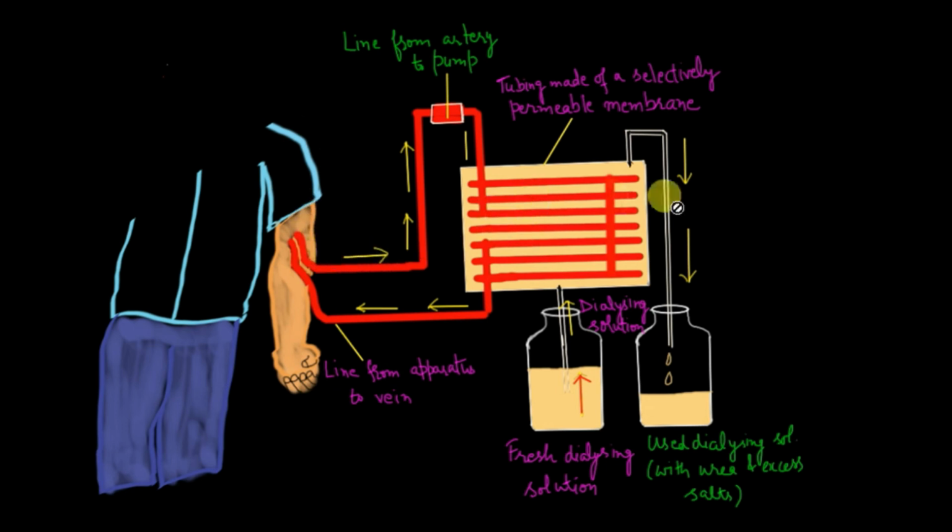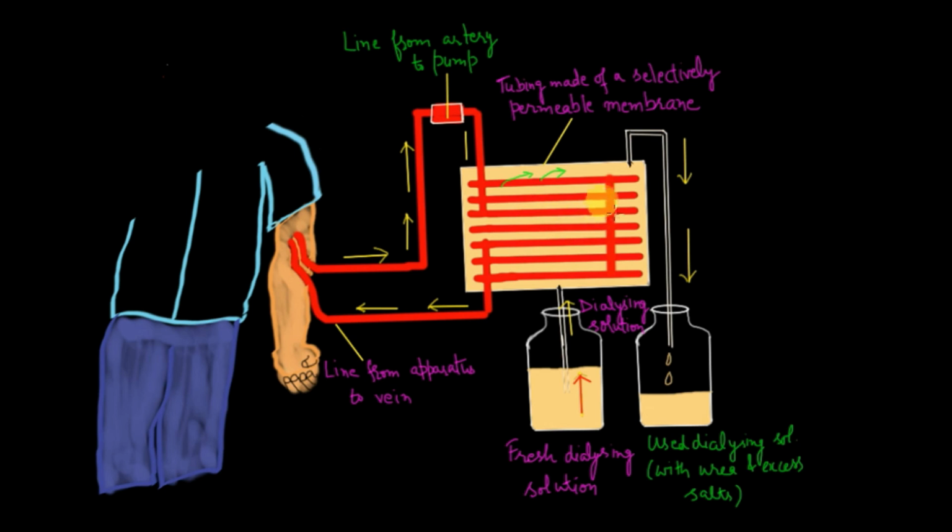So what happens? Blood of the patient is taken from the renal artery and pumped into this machine, and then the blood flows inside these tube-like structures. As the concentration of nitrogenous waste is more inside the blood as compared to the outside dialyzing solution, by the process of diffusion, the nitrogenous waste starts moving out from the blood into the dialyzing solution. So the accumulation of nitrogenous waste starts here in the dialyzing solution.